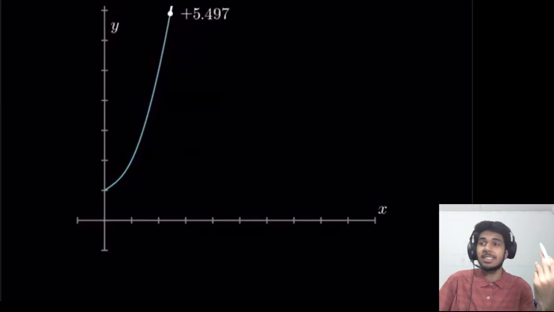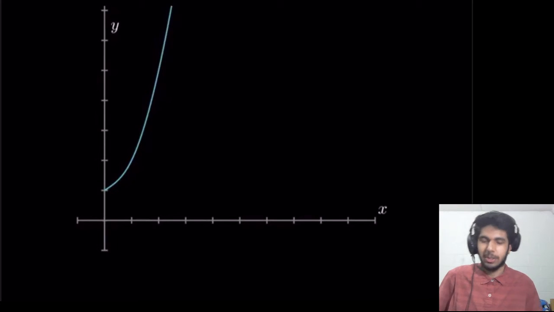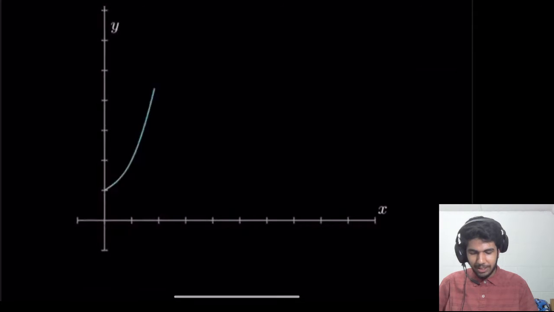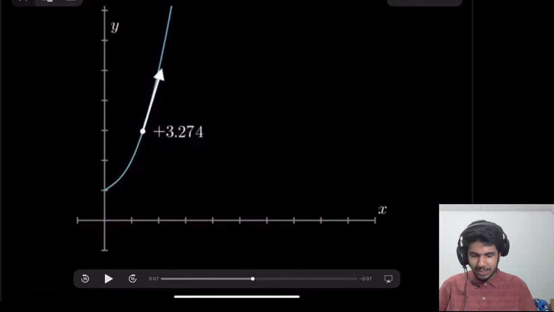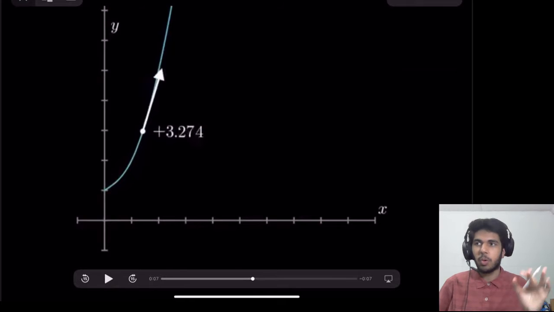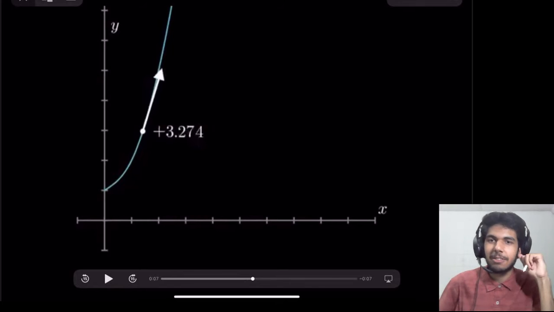And this makes sense because it's a quadratic function, right? This is in fact the function x squared plus 1. And I'll play it one more time, actually. Watch what happens when we get to, let's see if I can pause it. Okay, so right now, it seems like our x value is in between 1 and 2, like 1.5. And it's saying the slope at that point is 3.27.